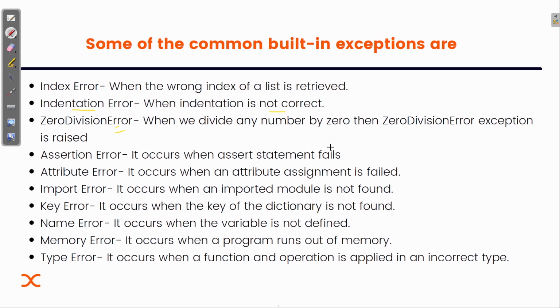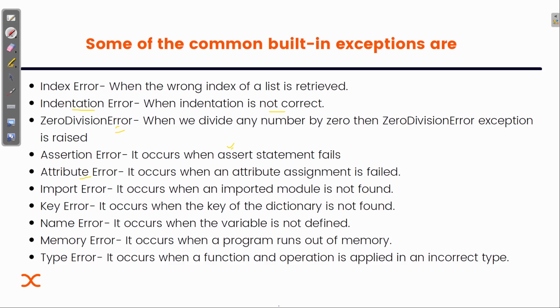Assertion error occurs when an assert statement fails. Now, coming to this statement, it is actually going to help us in exception handling. Two words are there mainly to handle the exceptions, that is raise and assert. So for now I'm just ignoring this error, because I'm going to explain this assert part, and at that time I will tell you how this assertion error can be handled.